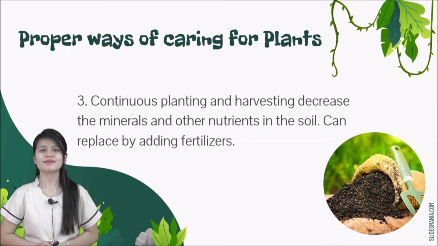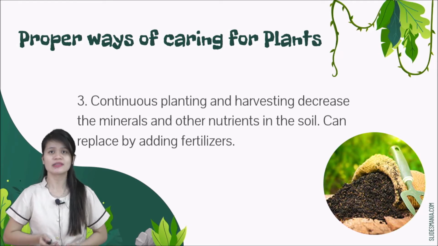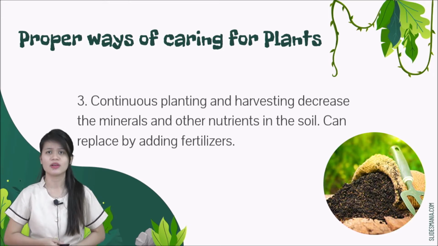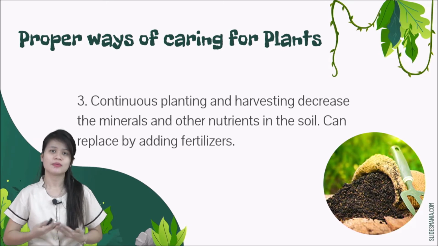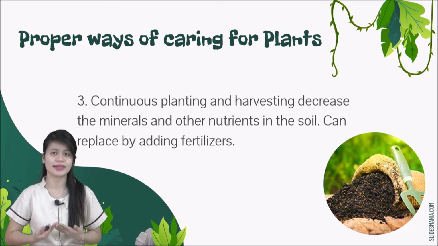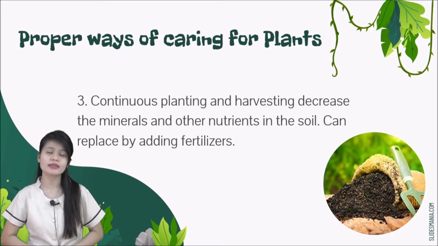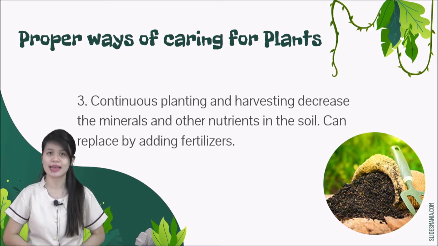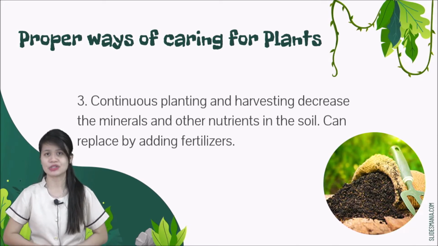Third, you need to remember that in continuous planting and harvesting, there is a decrease of minerals and other nutrients in the soil. If you plant continuously, the plant will not get any nutrients from the soil anymore. So, if your soil is lacking nutrients and minerals, you have to use fertilizers. They can be replaced by adding fertilizers.